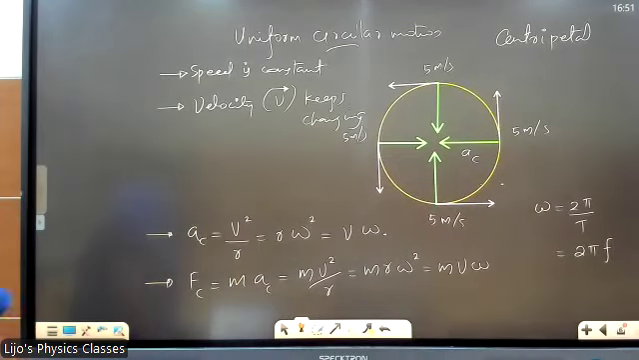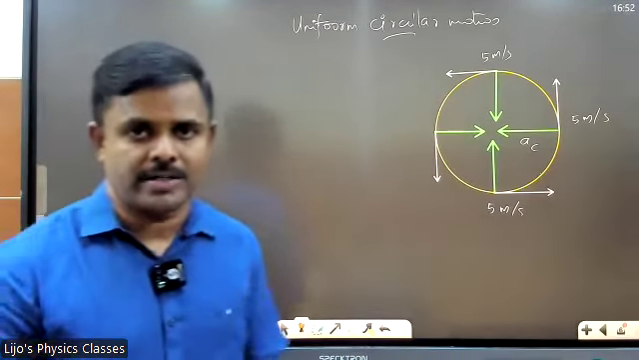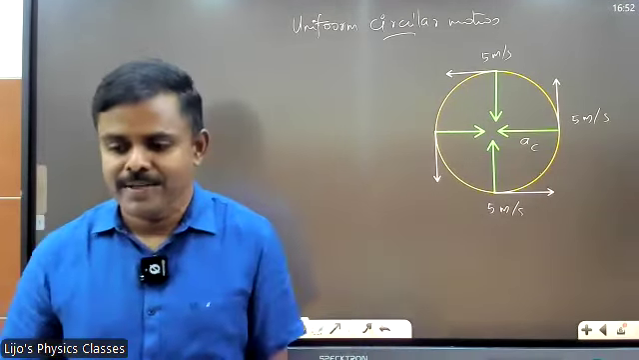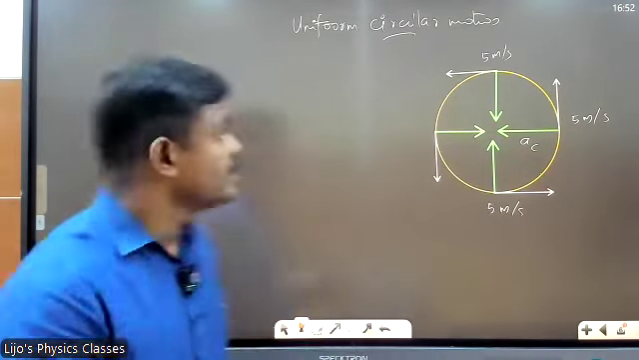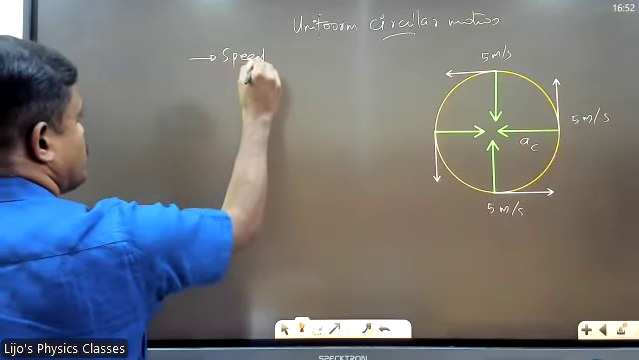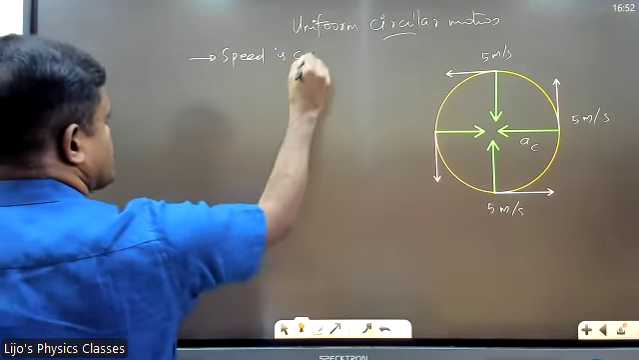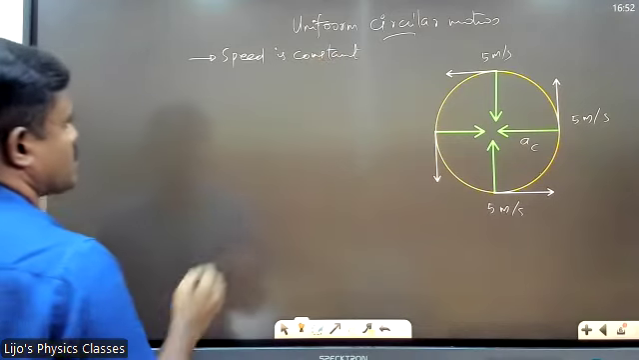Understood this, all of you? Everyone got it? Write this down: uniform circular motion. What is uniform circular motion again? Body moves with constant speed, right? So write this: uniform circular motion means speed is constant.